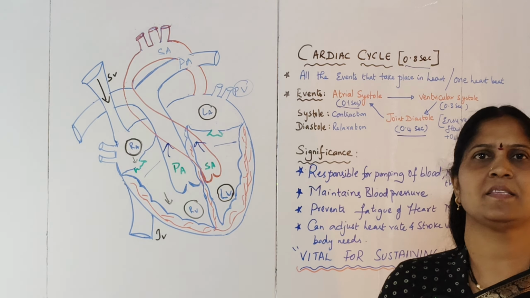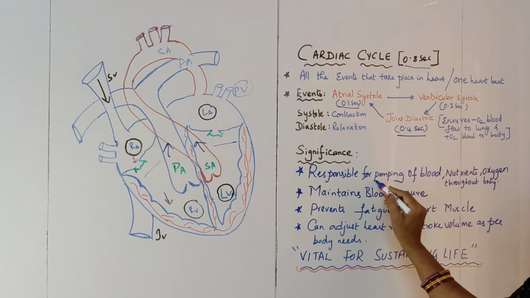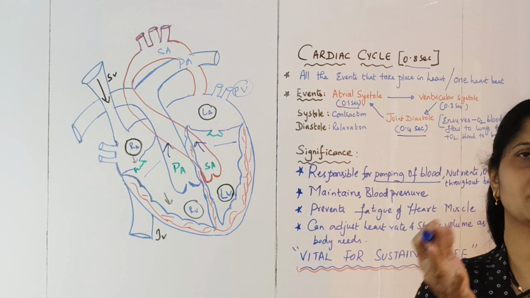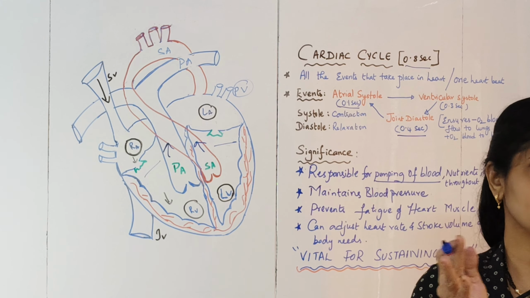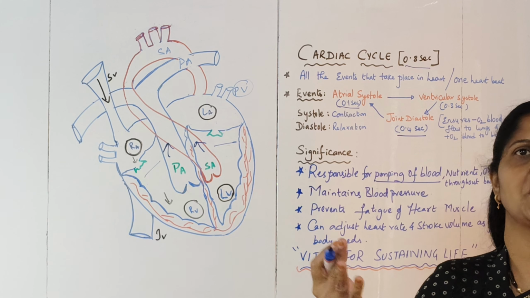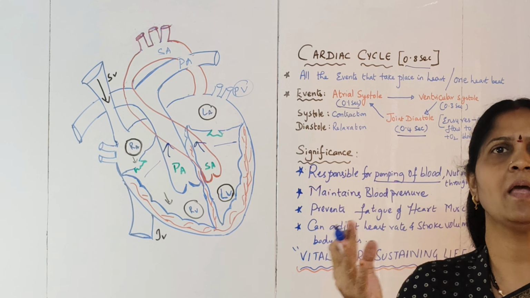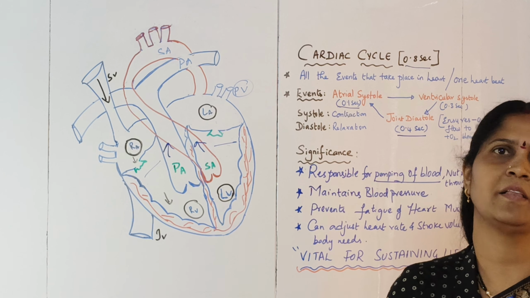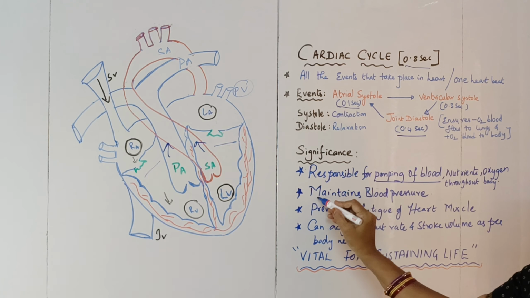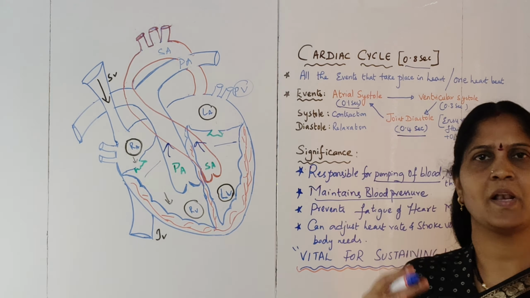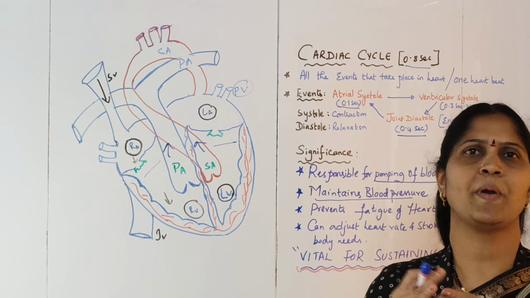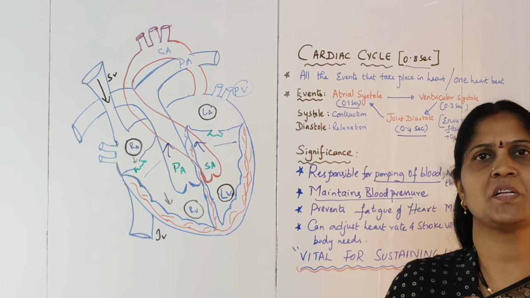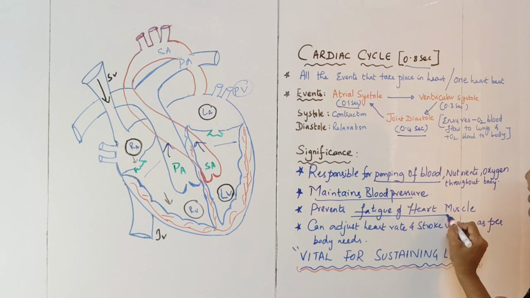So what is the significance? As I told, the main thing is that it is responsible for pumping of the blood. The blood gets pumped to the lungs, and also to all the body parts. Oxygenated blood and deoxygenated blood are pumped to the respective parts, depending upon the chambers from where they are sent out. Then next, it maintains the blood pressure. We will come to know what blood pressure is. It helps to maintain the pressure inside the arteries. Because of this pumping action, the pressure is maintained, and it prevents fatigue of the heart muscle.